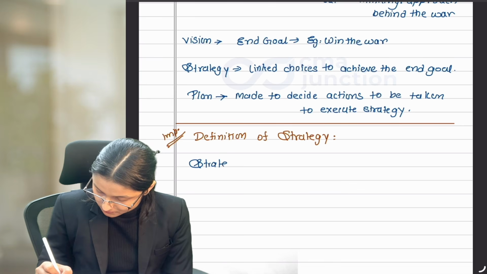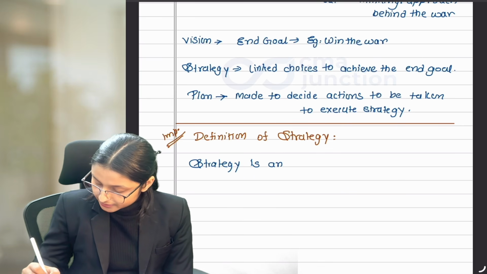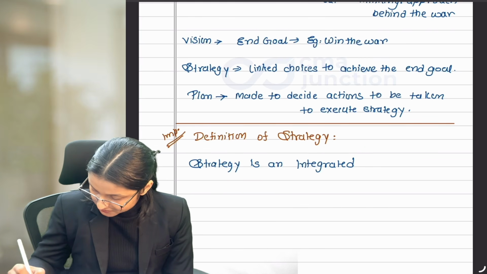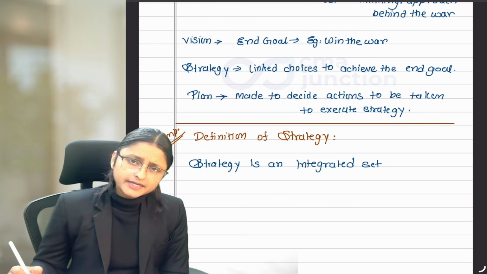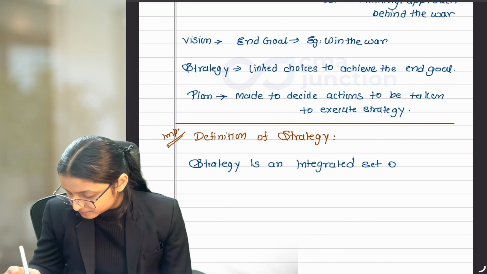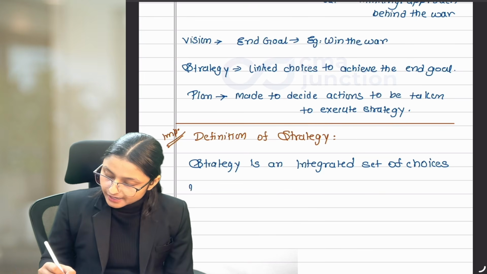So strategy is an integrated set of choices. Strategy is nothing but linked choices together known as strategy. Integrated set of choices for actions.